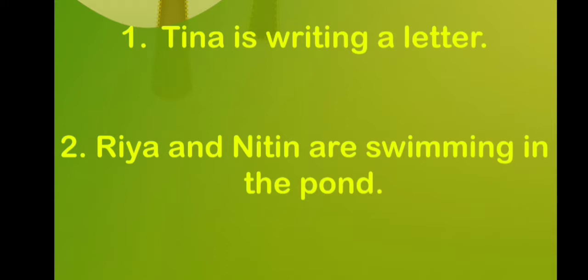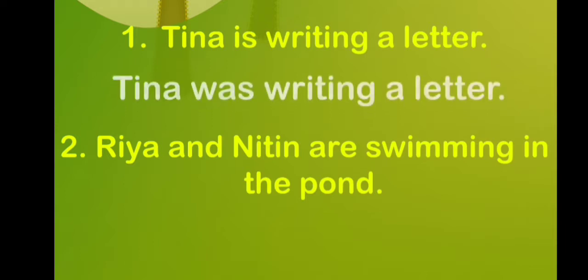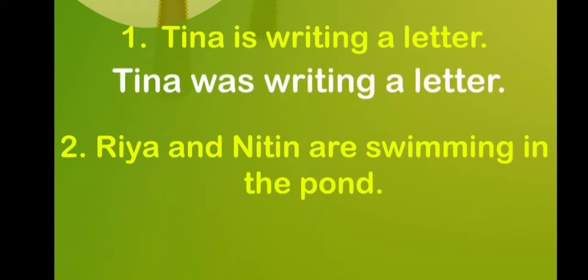Tina is a singular noun, so with a singular noun we will use was and the verb's ing form. Here the ing form of verb is already given, so we have to change only is to was. Tina was writing a letter.